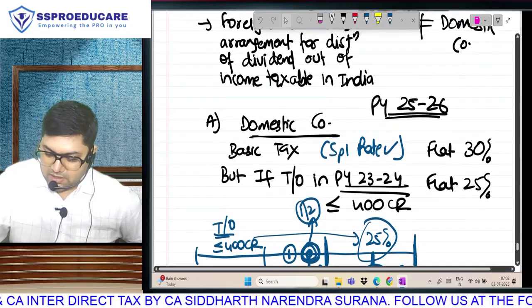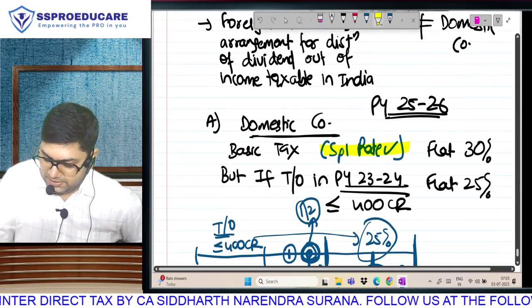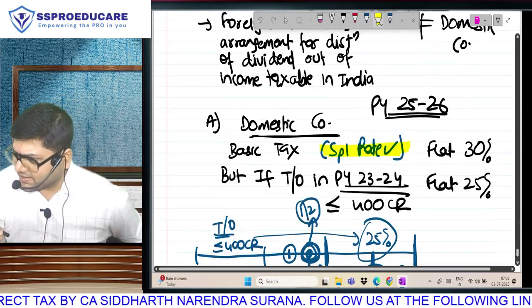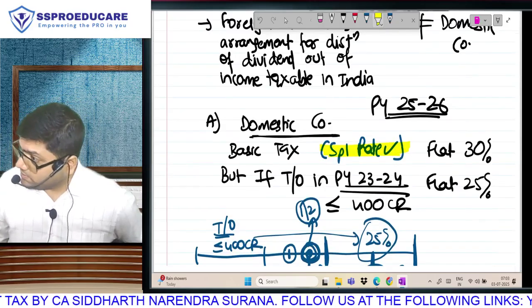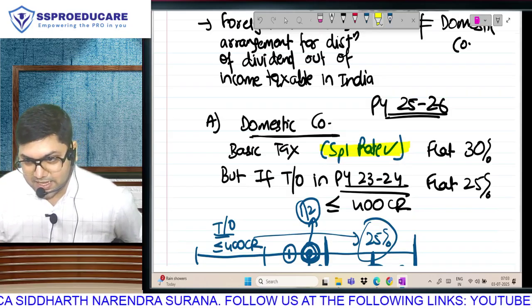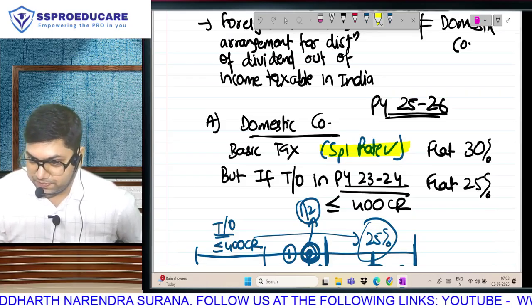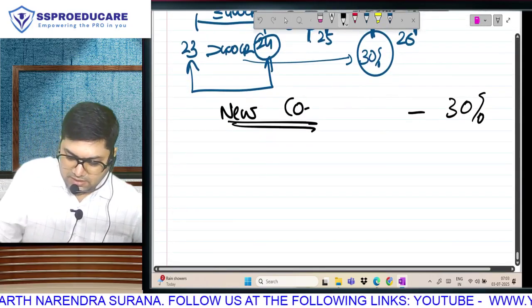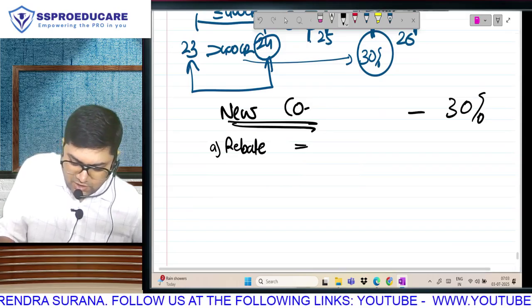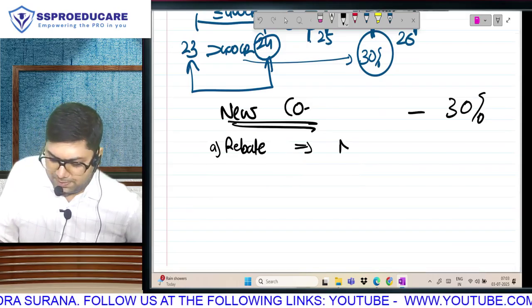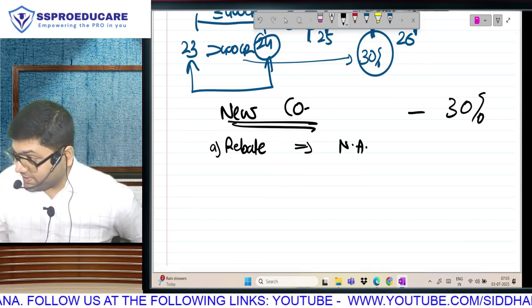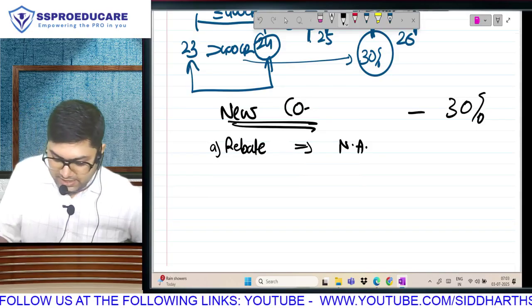And always remember, whether I mention this or I don't mention, look, if you observe, every assessee I have been writing this. In case I don't, still you assume, you take it for granted, special rate is always going to be applicable. Every tax rate that I am discussing with you is on normal. Correct? After basic tax. Next concept of rebate. Chalo, you tell me, how much rebate? Not applicable, because rebate is applicable only for resident individual.